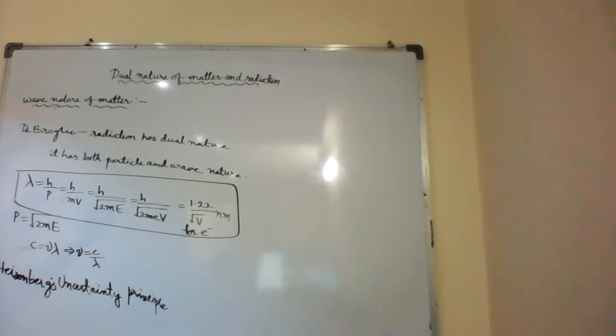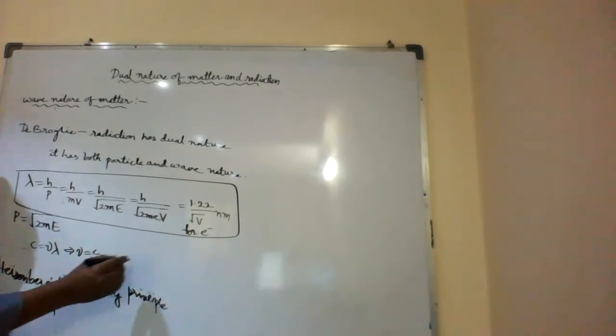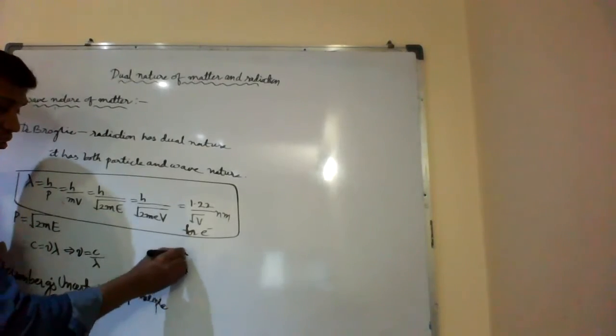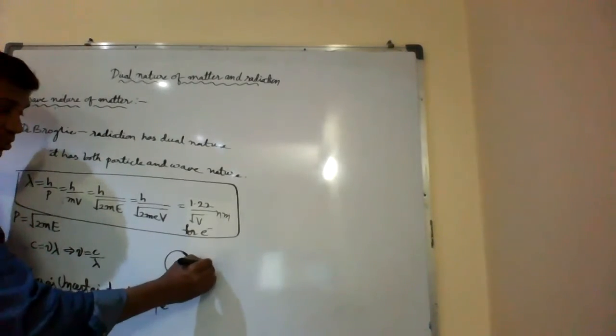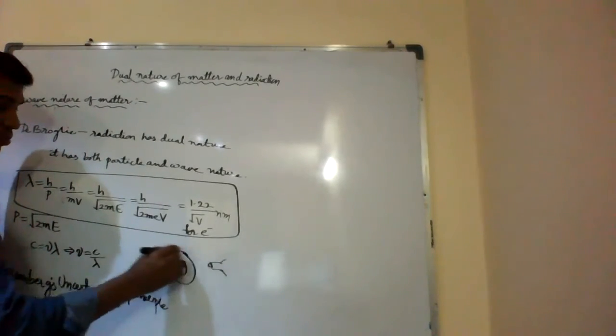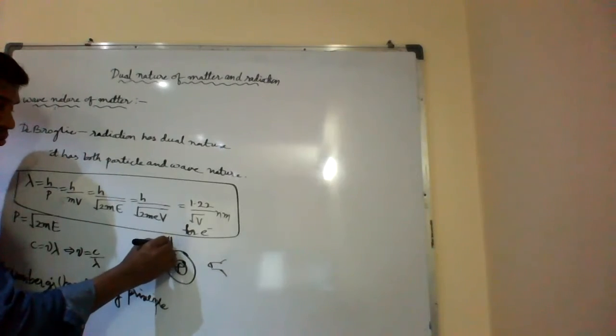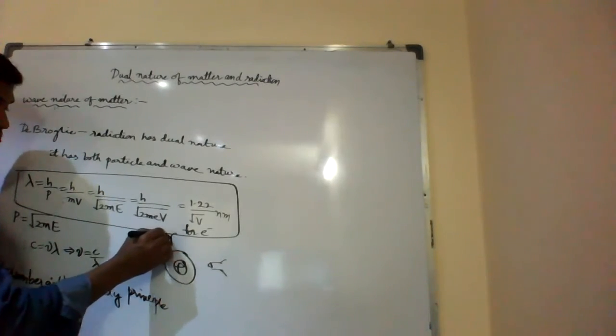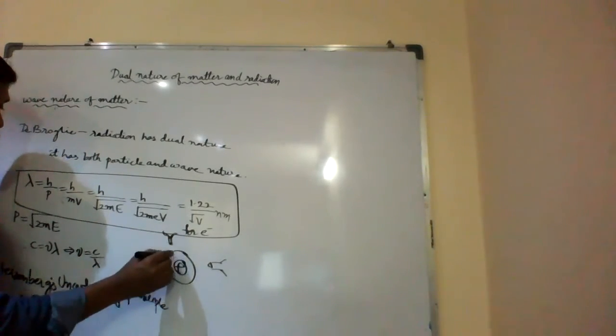By the time you find out the momentum, the electron has moved from that point. So it is better you find out the change in position and the change in momentum. Suppose this is the nucleus and this is the electron. We keep two microscopes here, just as an example.